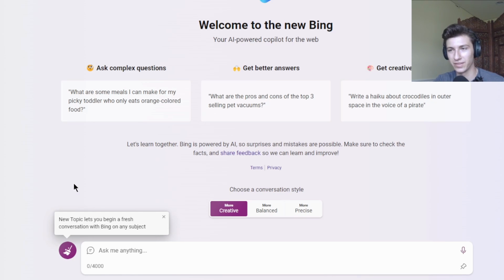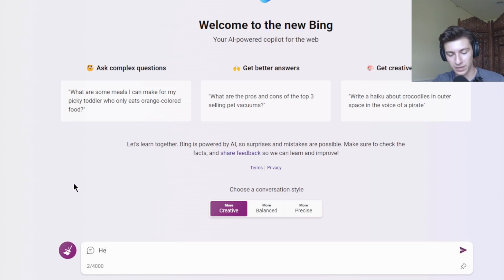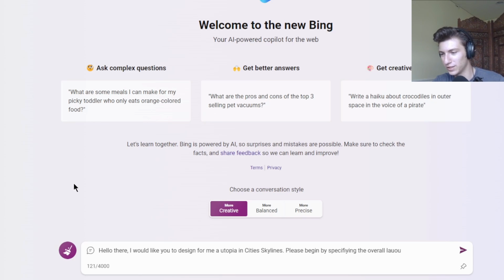So first, let's start with the opener. Hello there. Start out as Obi-Wan Kenobi. I would like you to design for me a city, let's say utopia in Cities: Skylines. Please begin by specifying the overall, I can't spell today, the overall layout of the city. Goodness gracious, of the city.